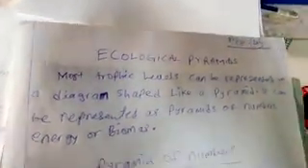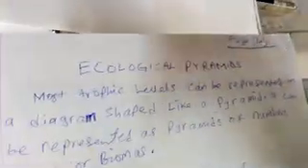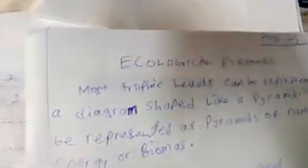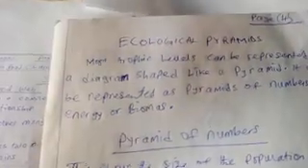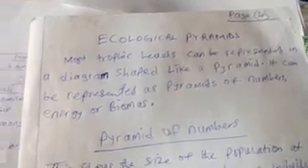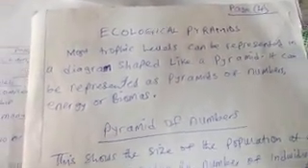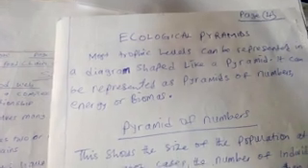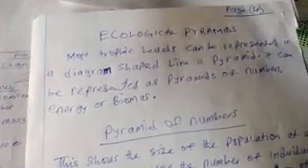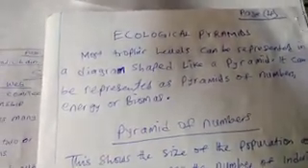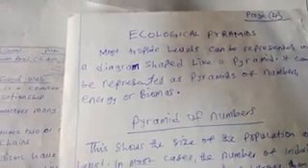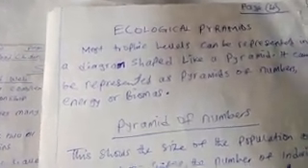The next subtopic we have is pyramid. Let's look at ecological pyramids. Most trophic levels can be represented in a diagram shaped like a pyramid. It can be represented as pyramids of numbers, pyramids of energy, or pyramids of biomass.